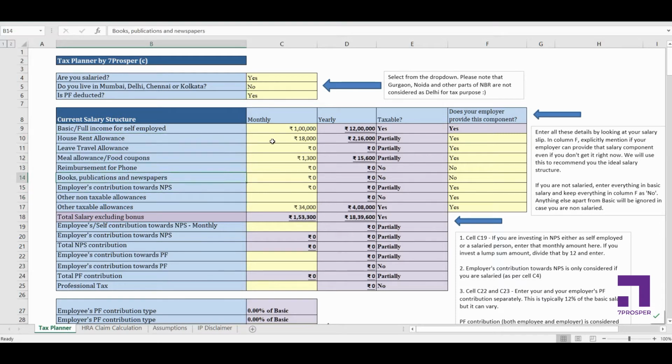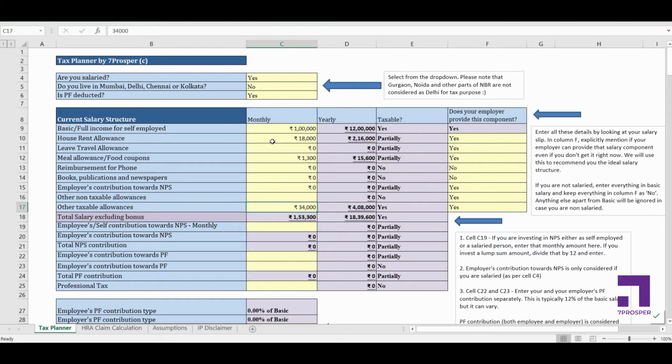You might have a few other components in your salary as well, which might be specific to your company. Now you can categorize those components into either taxable or non-taxable. Most of the components are going to be taxable. The majority of the most important non-taxable components I've already taken, which are HRA, LTA, your meal allowance, and reimbursement of phone. Those are small components, but still those are the most common ones. So mostly if you have something called a special allowance, that is a taxable allowance, so that will come under other taxable allowance.